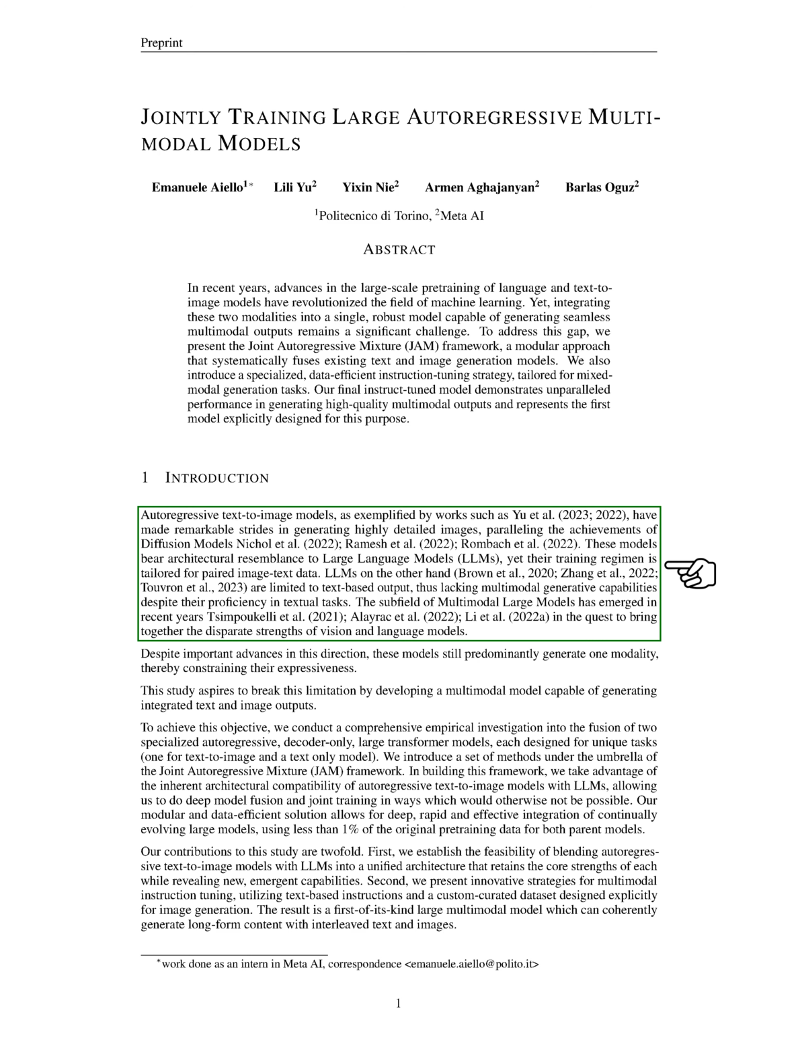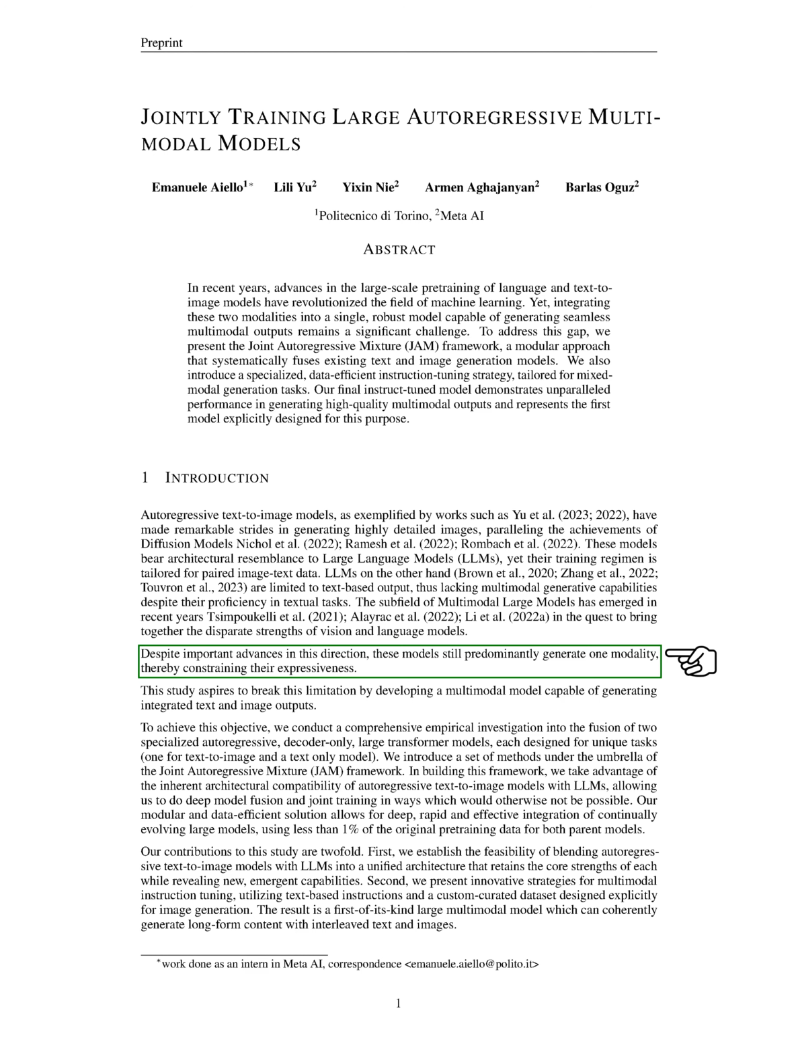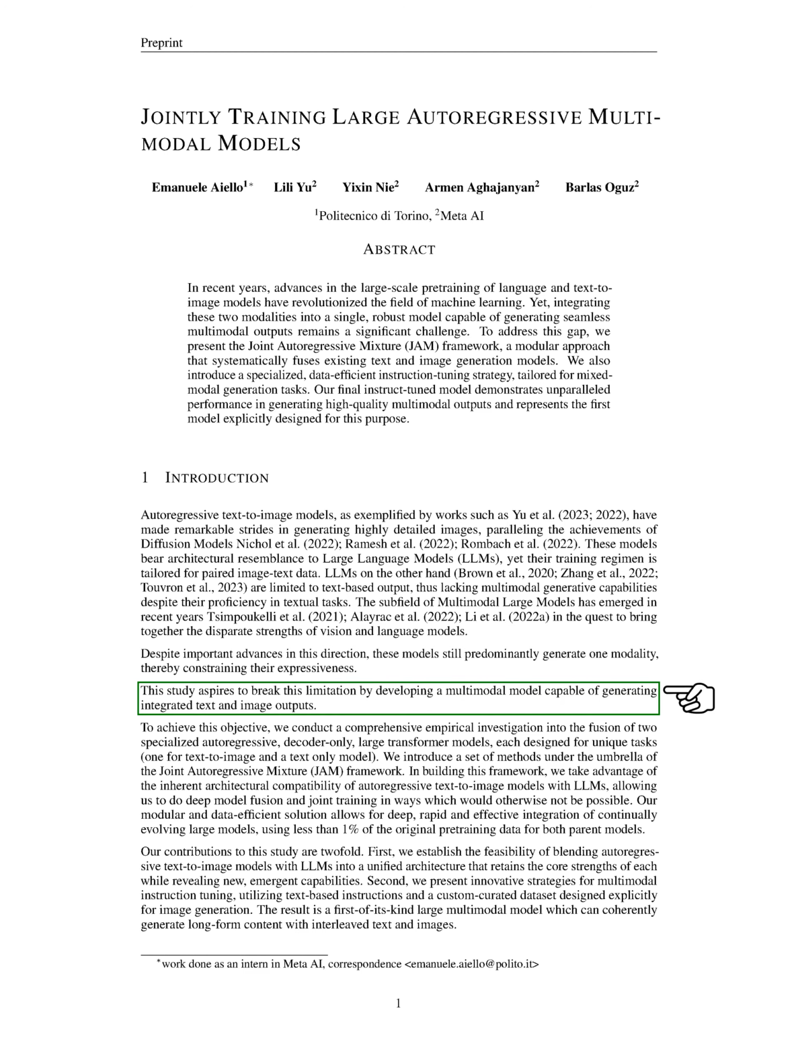LLMs, however, are only capable of producing text-based output, which means they lack the ability to generate multiple types of output, despite their proficiency in text-based tasks. Recently, there's been a surge in interest in multimodal large models, which aim to combine the strengths of vision and language models. Despite some progress, these models are still primarily generating one type of output, limiting their expressiveness. Our study aims to overcome this limitation by developing a multimodal model that can generate both text and image outputs.